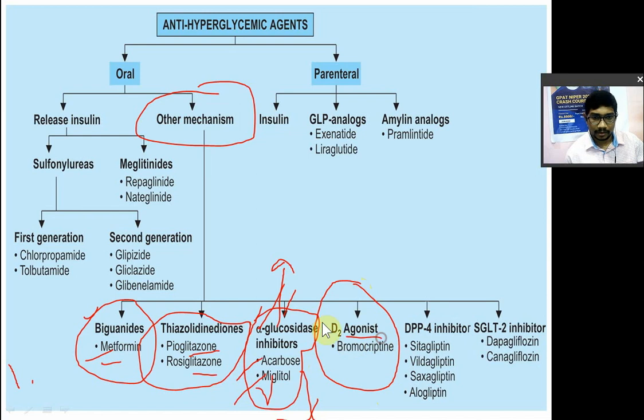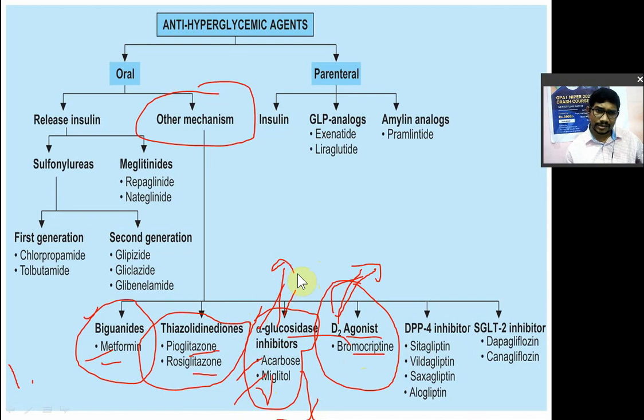So what is the relation of dopamine here? Dopamine deficiency is also related with insulin deficiency, or decreased insulin level. If dopamine is low, insulin also becomes low. So that's why dopamine 2 agonists are used. An example is bromocriptine. Two or three questions have come on this already. You will also have bromocriptine in Parkinsonism, so questions have come there as well.